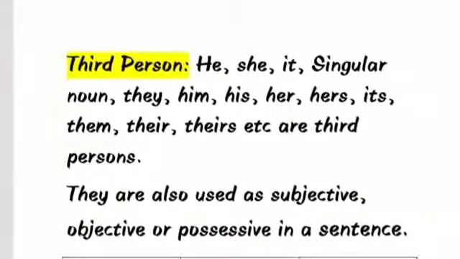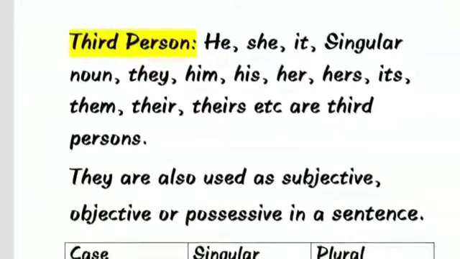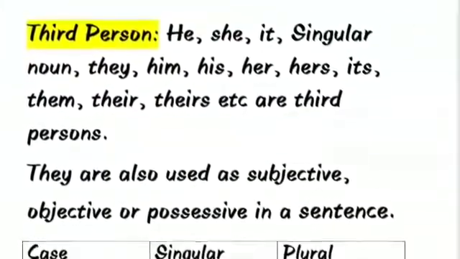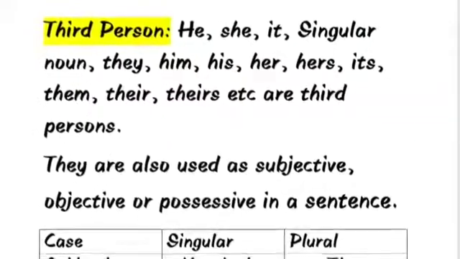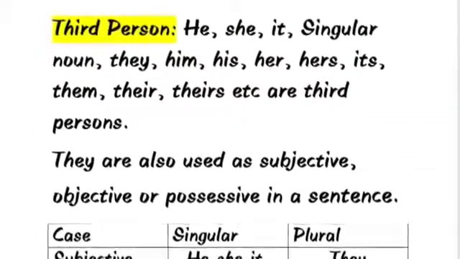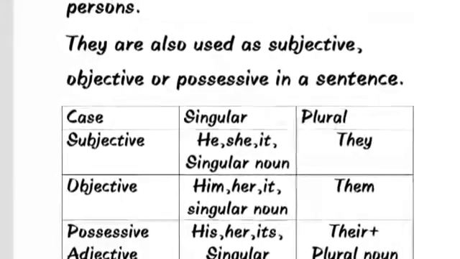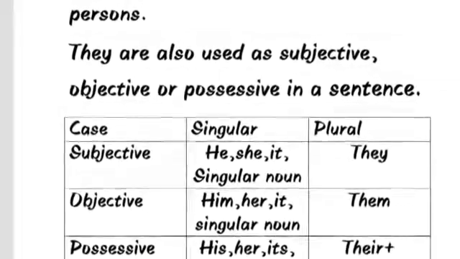Third person: he, she, it, singular noun, they, him, his, her, hers, its, them, their, theirs are third persons. They are also used as subjective, objective, or possessive in a sentence.